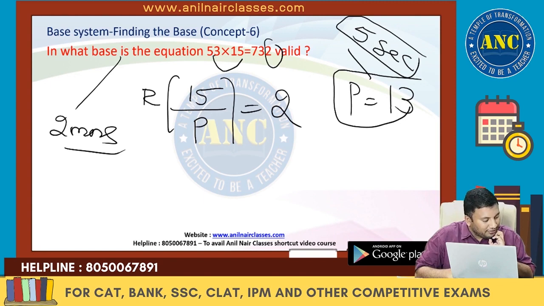3 5s are 15. 15 divided by which number? I will get 2 as the remainder. Answer is 13.